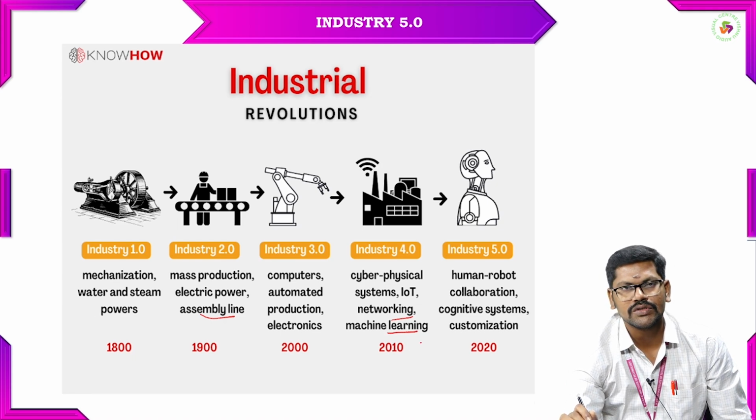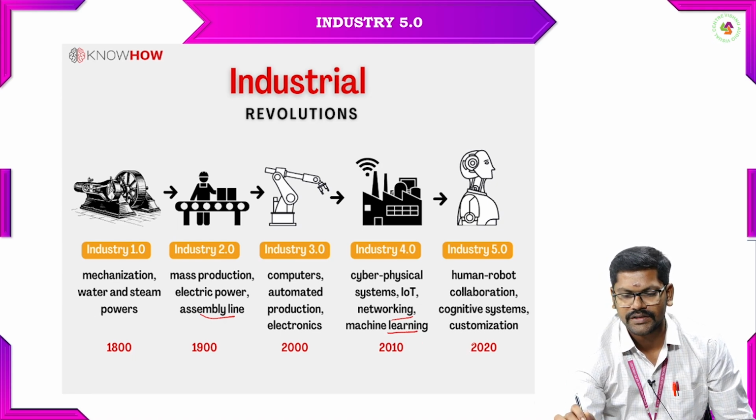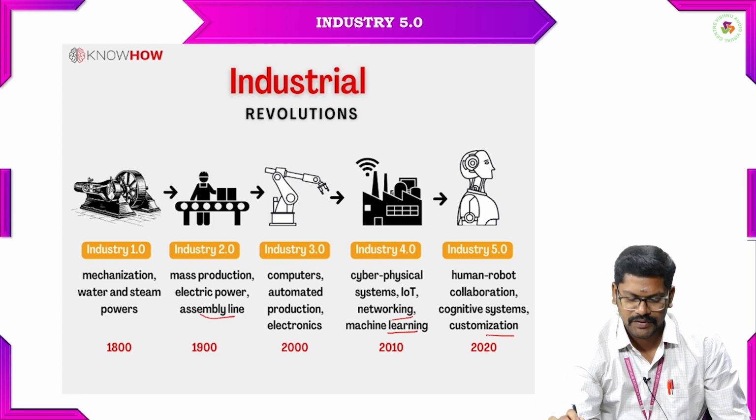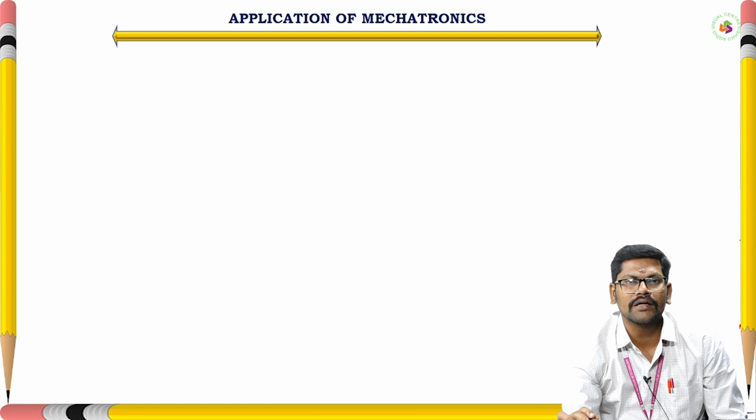After 2010, within a period of 10 years, we came to Industry 5.0. It's nothing but human-robot collaboration, cognitive systems, and customization. Currently we are in this stage of Industry 5.0. These are the revolutions under the industrial part.